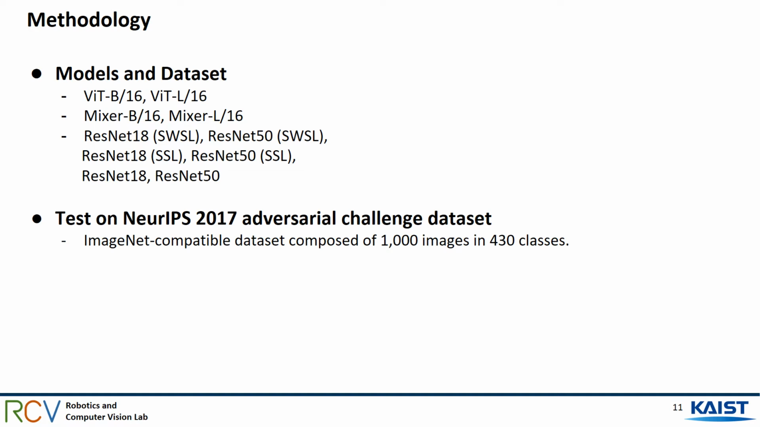To evaluate adversarial attacks, we evaluate different adversarial attacks in the targeted setting on an ImageNet-compatible dataset composed of 1000 images in 430 classes. This dataset was originally introduced in the NeurIPS 2017 Adversarial Challenge. We used this NeurIPS dataset for all experiments we did here.